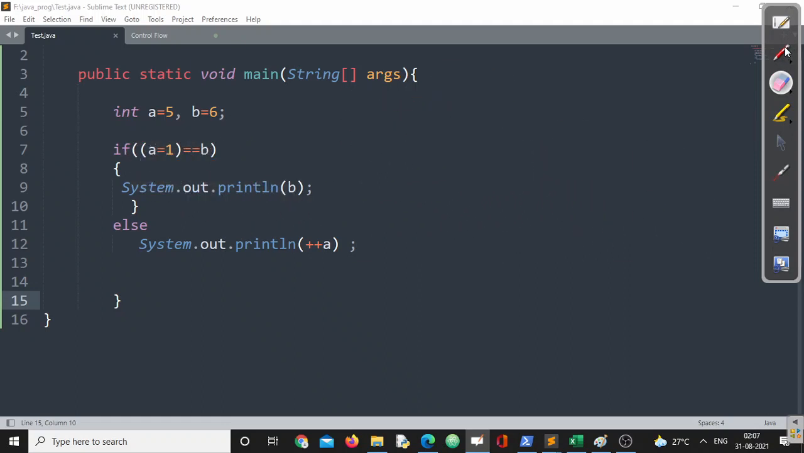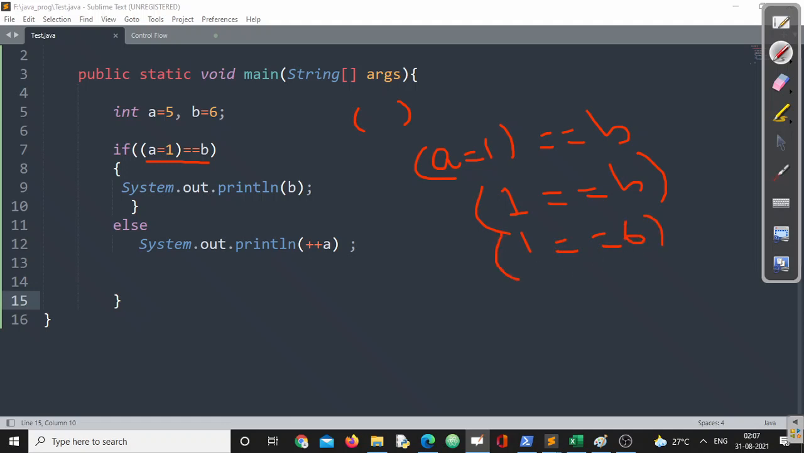Now the question is whether it will produce a boolean value or not. If you know the precedence of operators, which one will be executed first? The thing that is enclosed within brackets. So now the value of a will be 1. That means if I am writing like this, it will be replaced like 1 double equals b. Whether this is true or false, let us cross check. b is 6. That means at runtime it will be written like this: 1 double equals 6. Is it true? No, it's false.